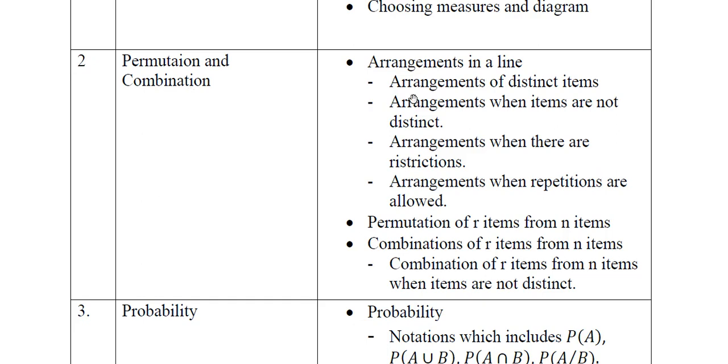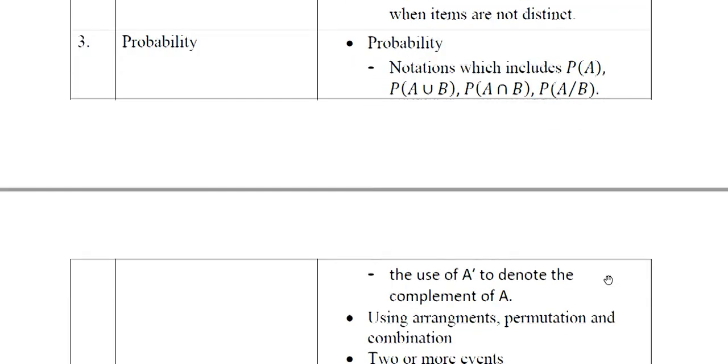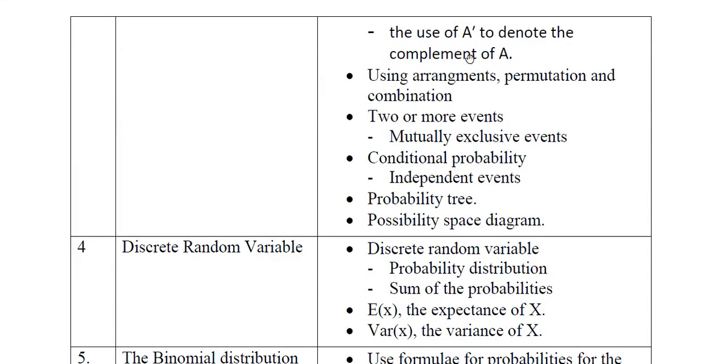Then in permutation and combination and probability, you need to understand all these concepts, the meaning of the notation, and when they are applied in questions, how they are asked. You should have a clear concept of that. Besides that, complement of A: what does it mean, how is it asked, and how is it merged with sets data. Then mutually exclusive, independent events, and conditional probability.